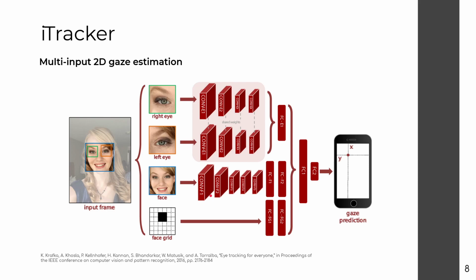The network structure itself is much more complex than what we saw previously. Now we have a multi-input structure with not only the eyes being forwarded through the CNN, but the face is also being used as an input to a completely separate backbone. Additionally, the authors chose to include a face grid input, which indicates the general area where the face is located on the input, which is particularly helpful for the 2D projection aspect of this system. All of the outputs are mixed by concatenations and fully connected layers before finally producing the final X and Y coordinates.